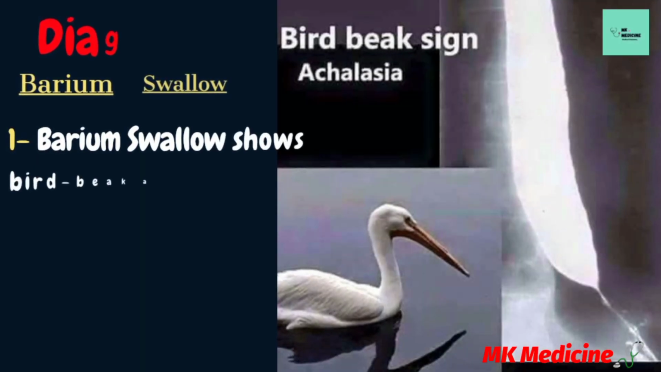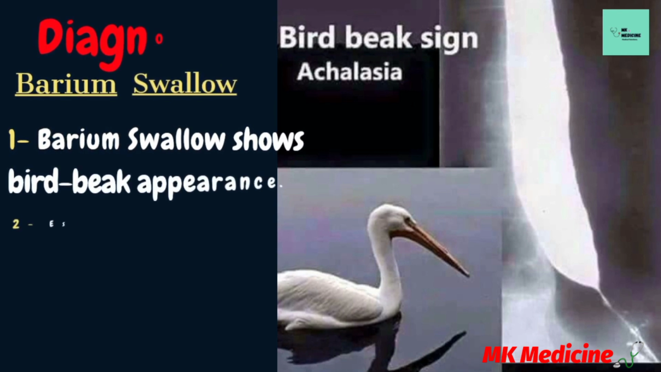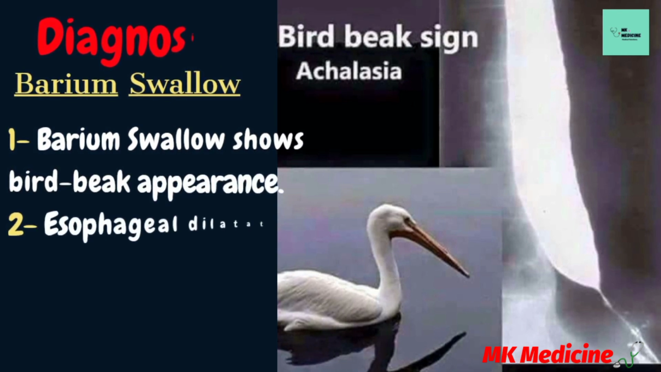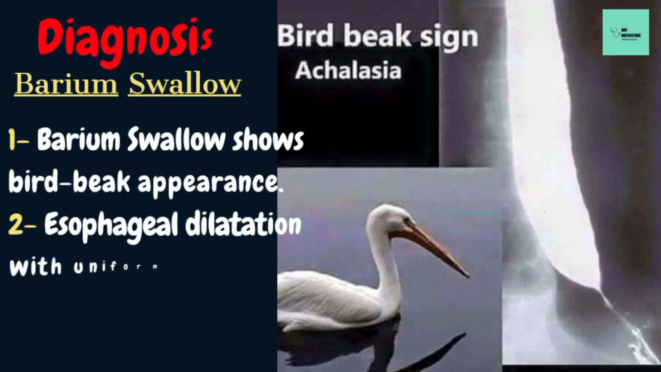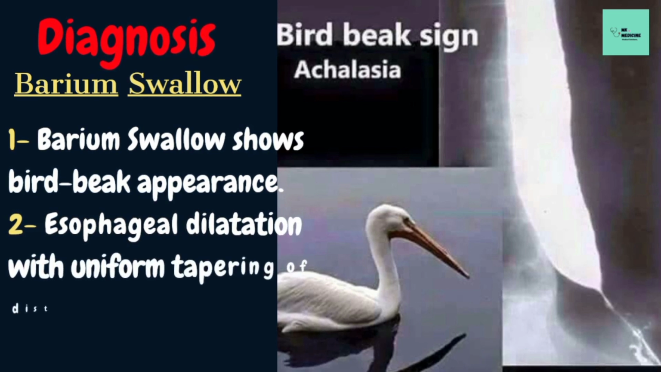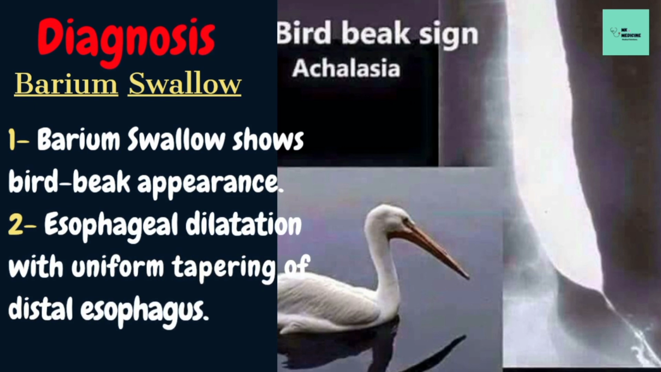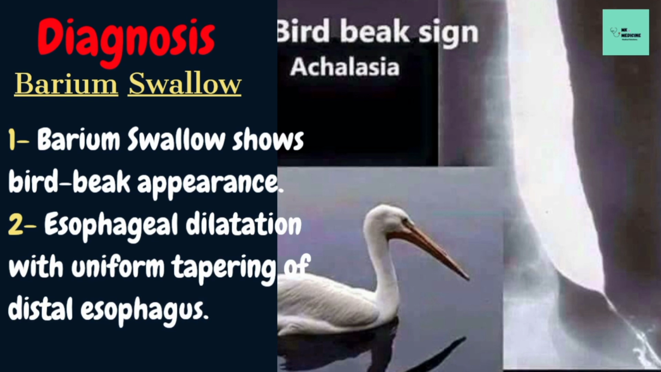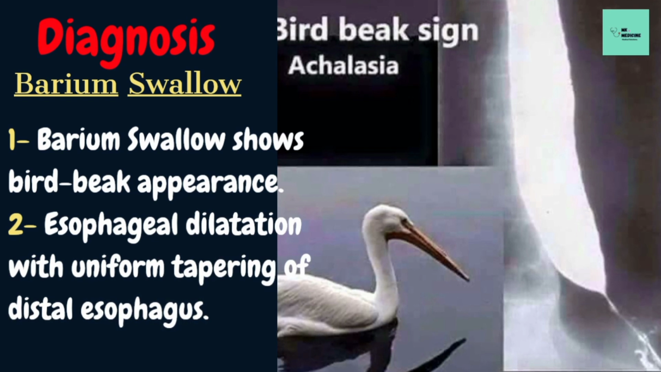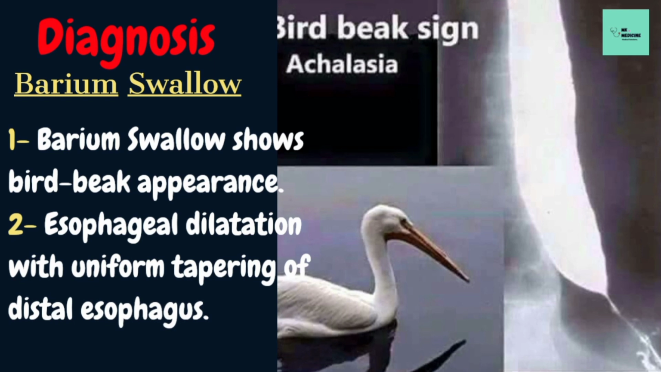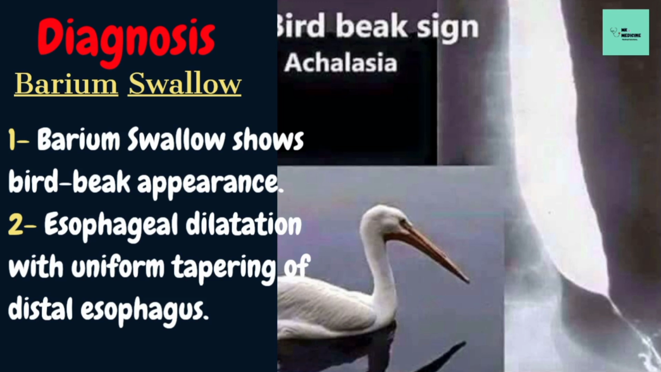Now, diagnosis of achalasia. We can diagnose achalasia by barium swallow. Barium swallow shows a bird's beak appearance, meaning esophageal dilation with uniform tapering of the distal esophagus. As this picture shows, the esophagus is like a bird's beak. Proximally it is dilated and distally it tapers off.